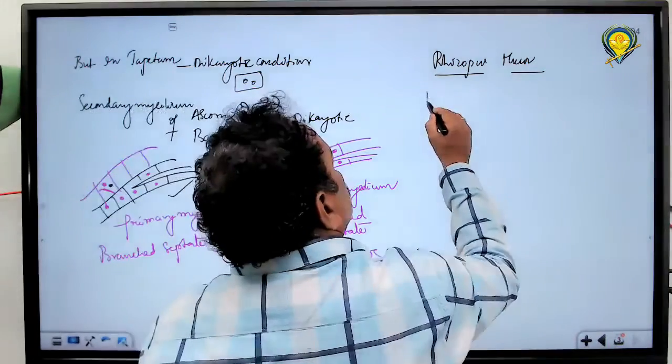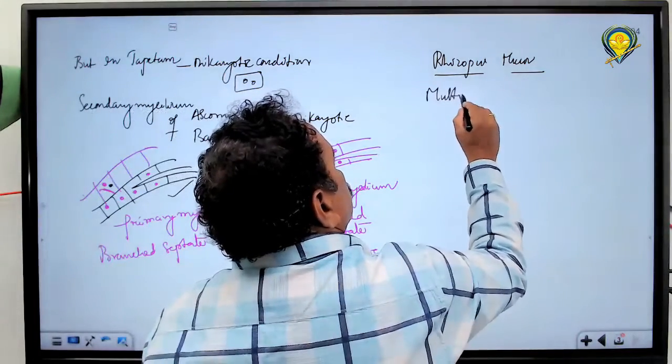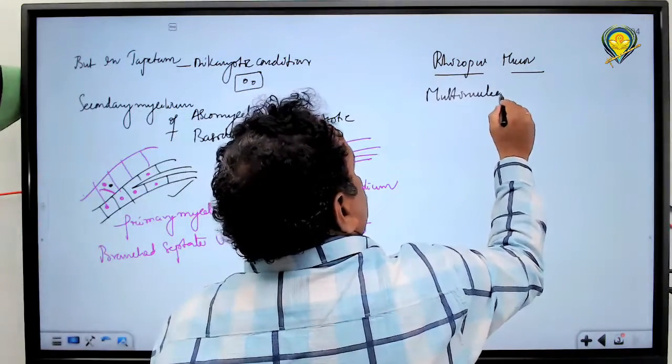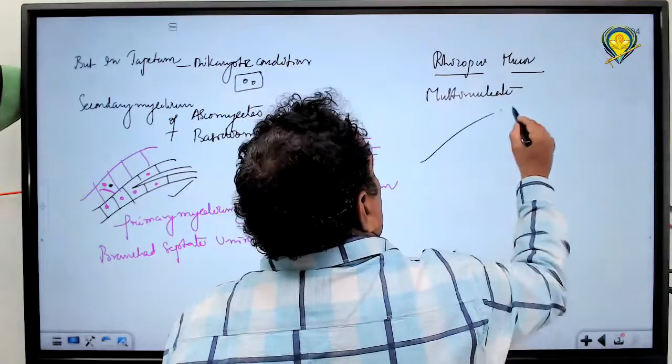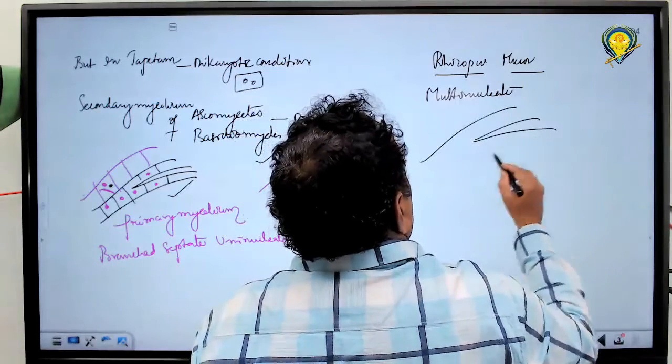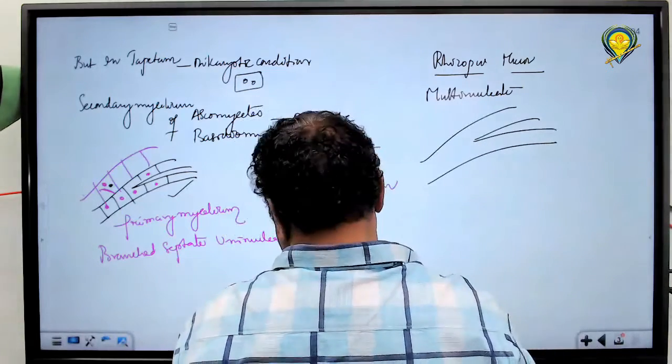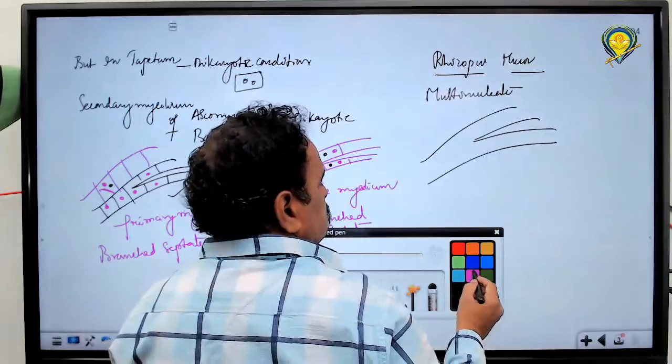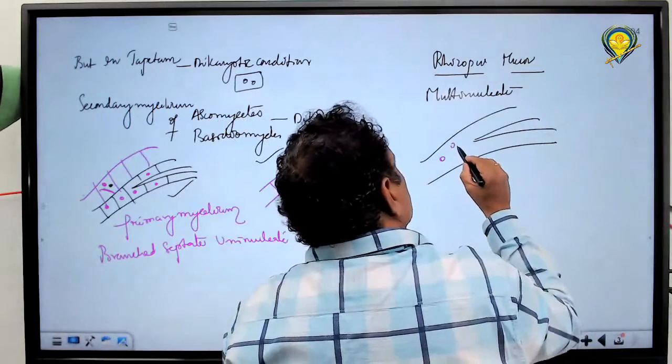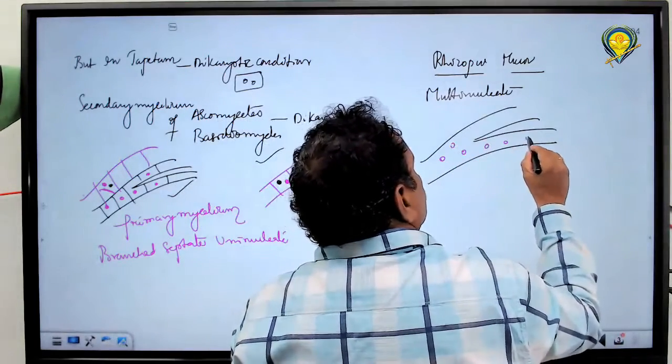What type of condition? Multinucleate. Many nuclei are floating in a common cytoplasm. This mycelium is branched, aseptate, with no septa. Multinucleate condition: many nuclei are floating in a common cytoplasm.